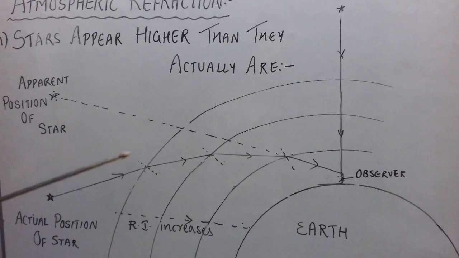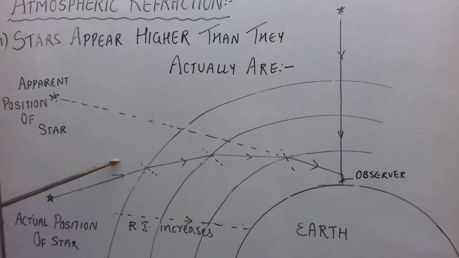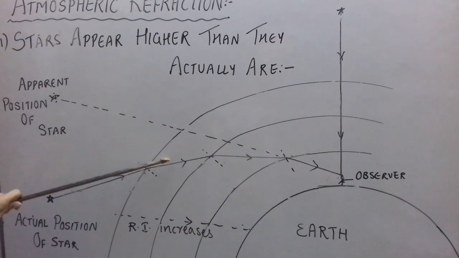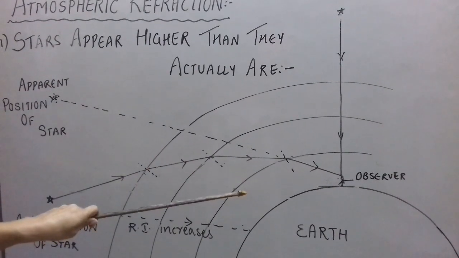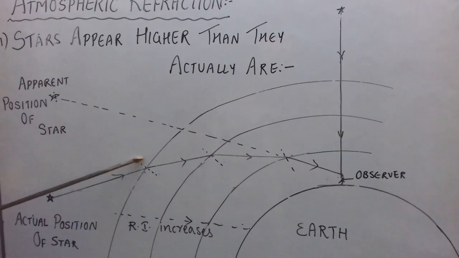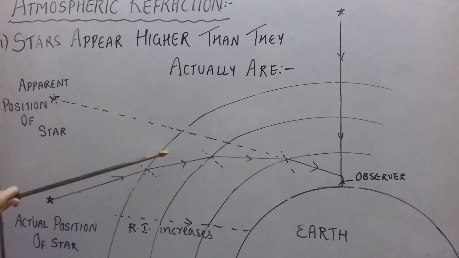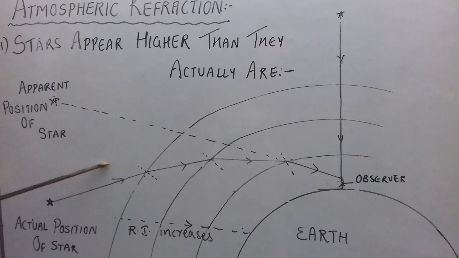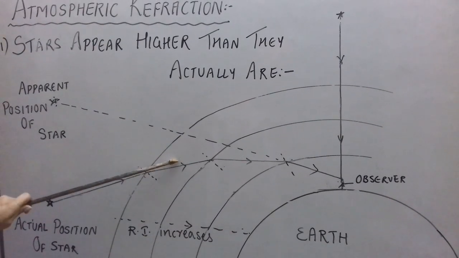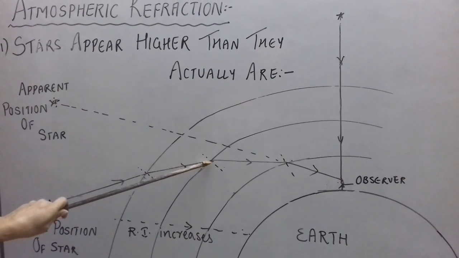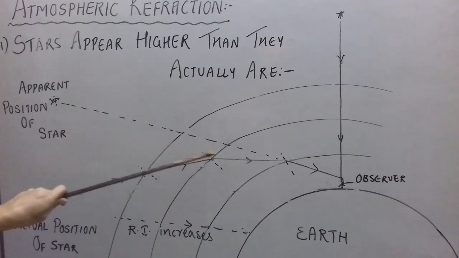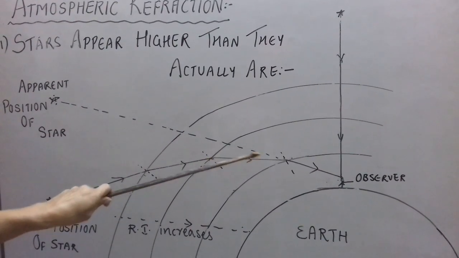Then when it enters into the atmosphere, as I have told you just now, it keeps on bending when it enters through different layers. As it enters a region which is optically denser than the previous region, here also it is entering from optically rarer into optically denser medium. As it enters here, again it is entering from optically rarer into optically denser medium, and this continues.